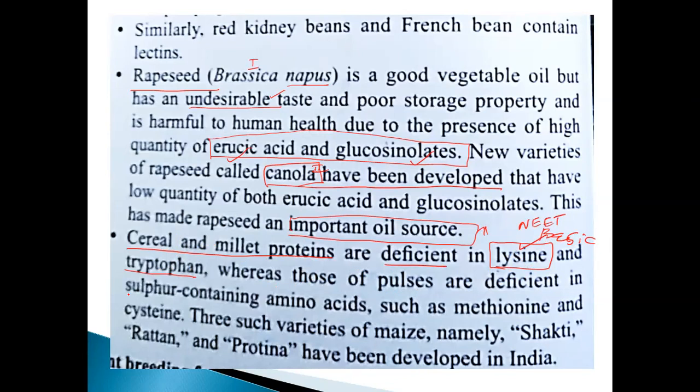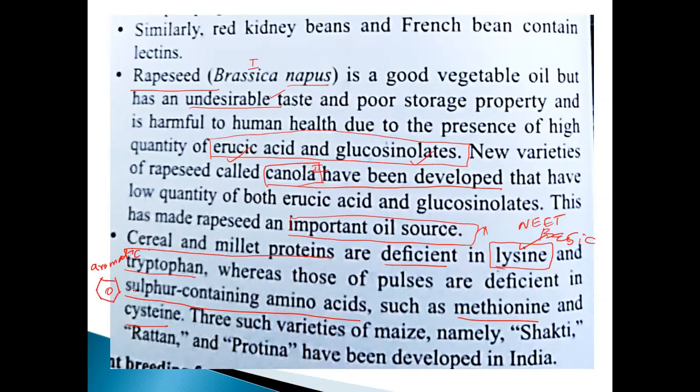Sulfur containing amino acids are such as methionine and cysteine. These are the things. But tryptophan is aromatic. What is the meaning of aromatic amino acids? As on our board, it has a benzene ring structure, isn't it, my dear?